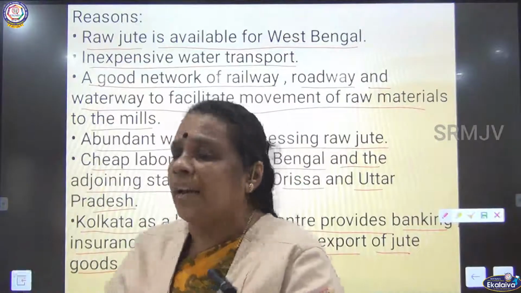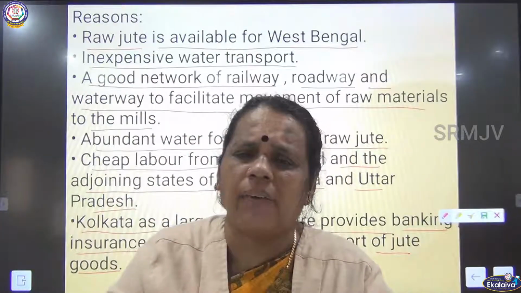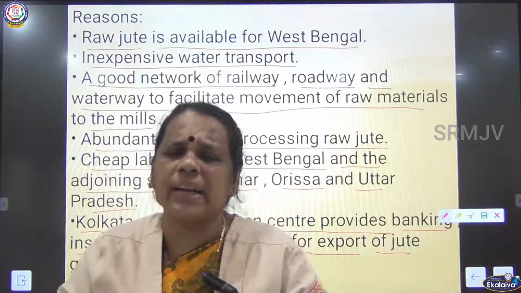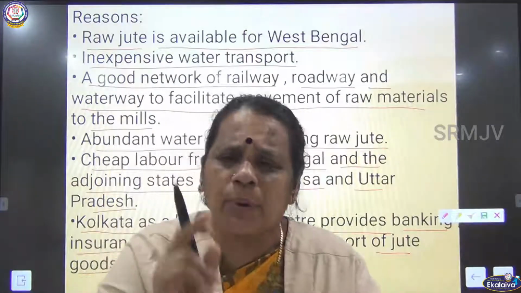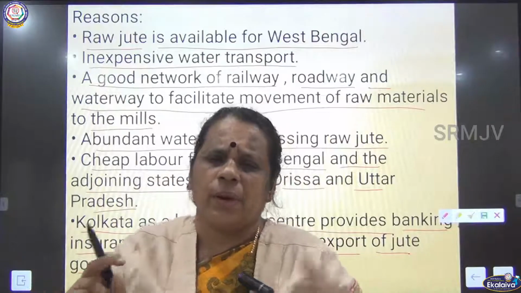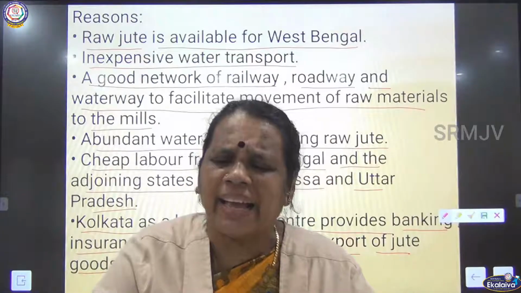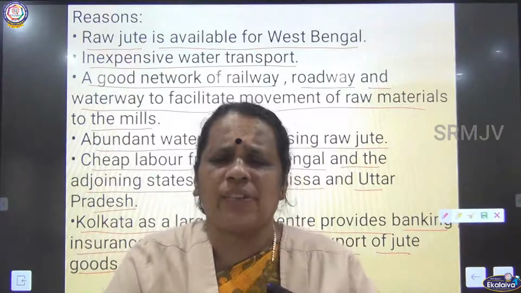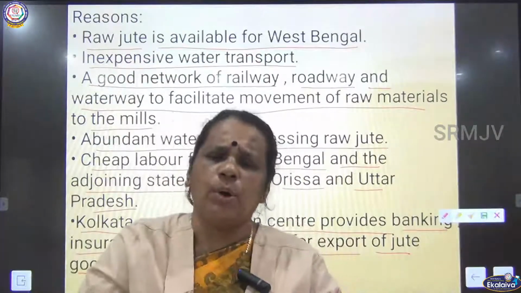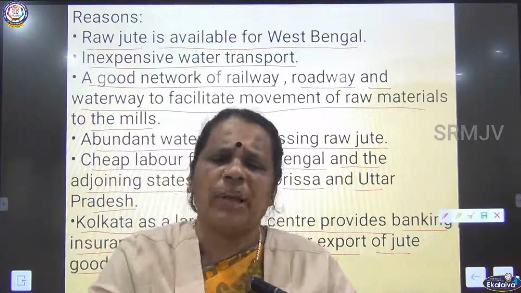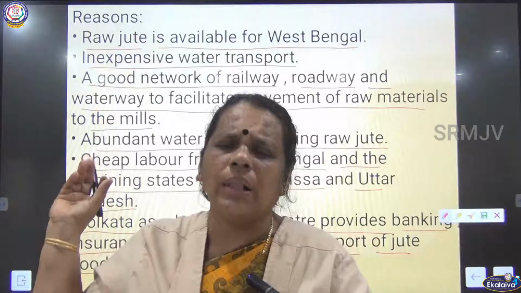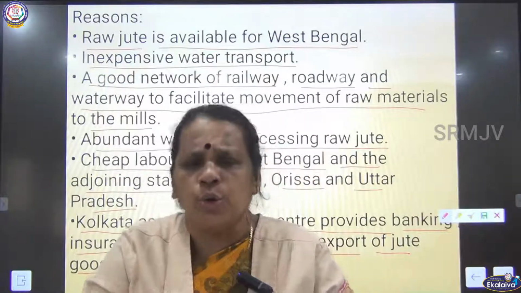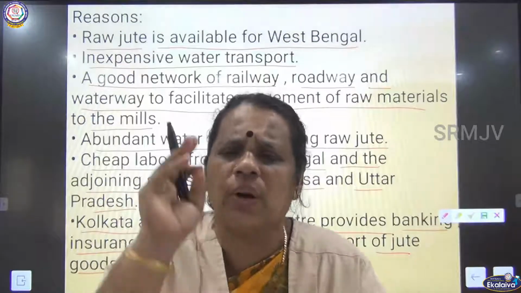The last point, Kolkata, which is the capital of West Bengal, acts as an urban center. It provides various services to the industries like banking facilities, insurance facilities, as well as transport facilities, so that they can move the goods from one place to another. So all these are the various reasons for the location of jute mills in and around the Hooghly River.